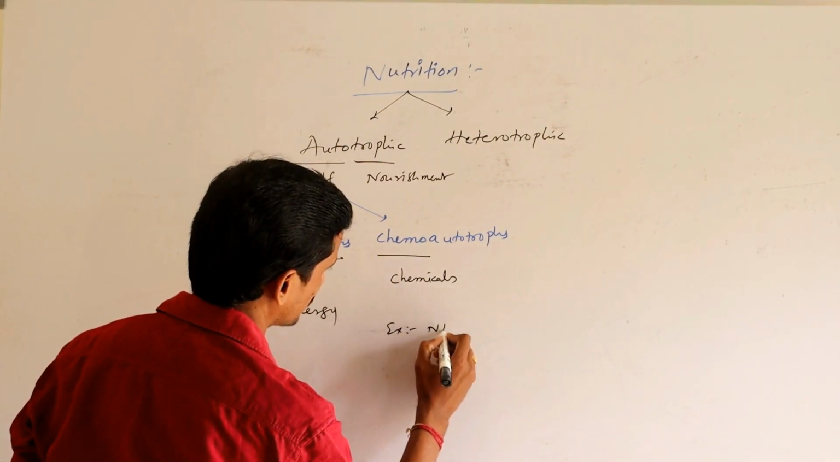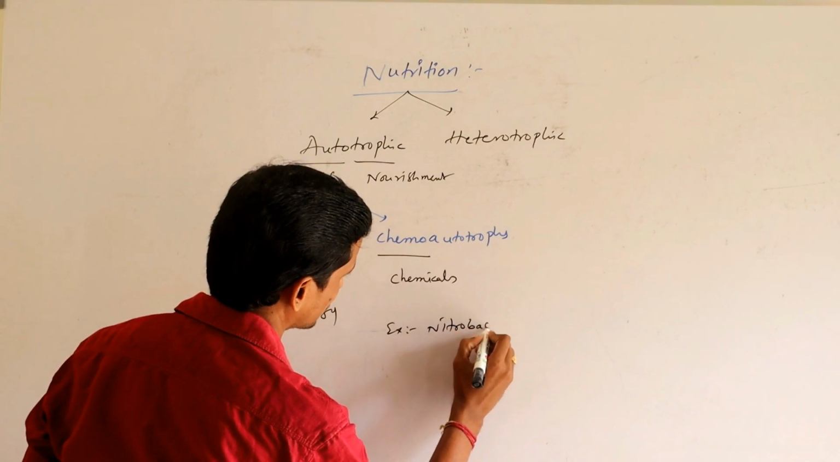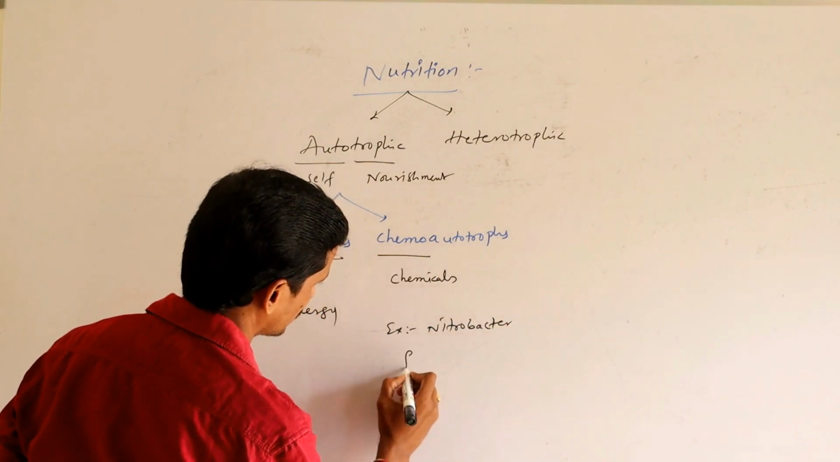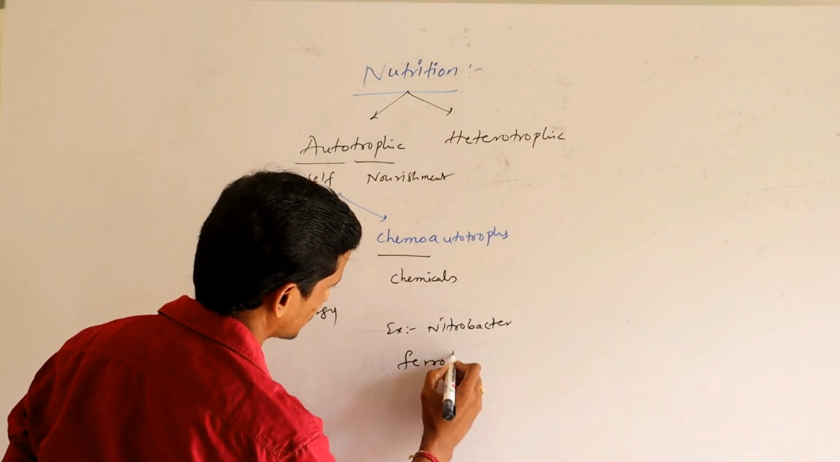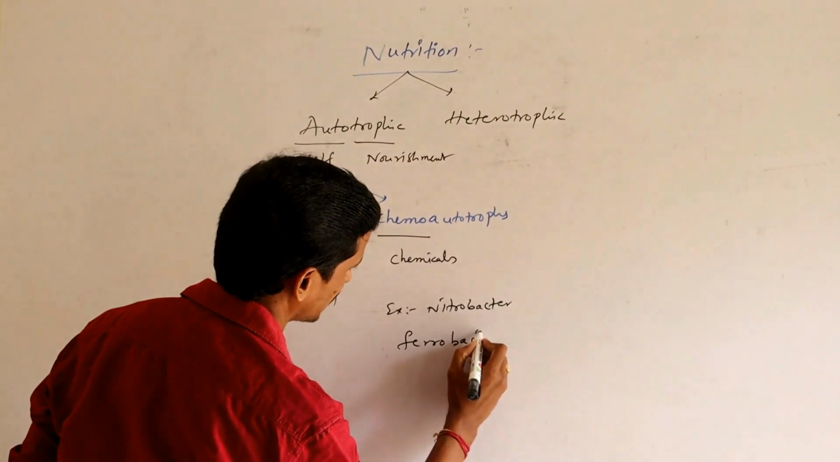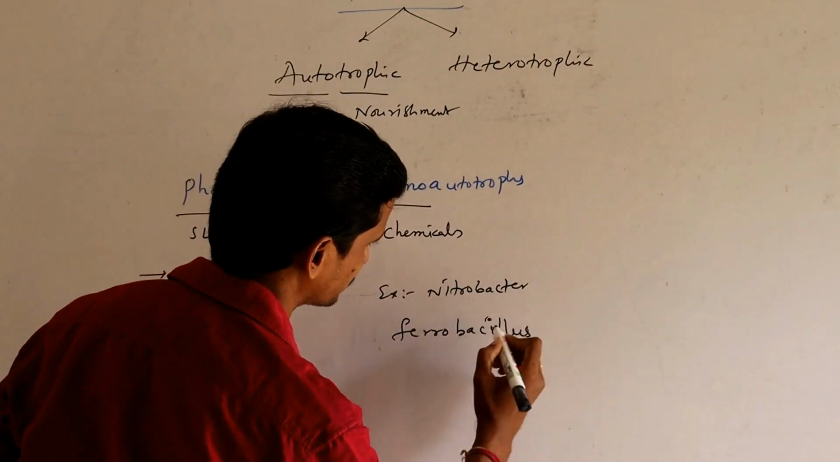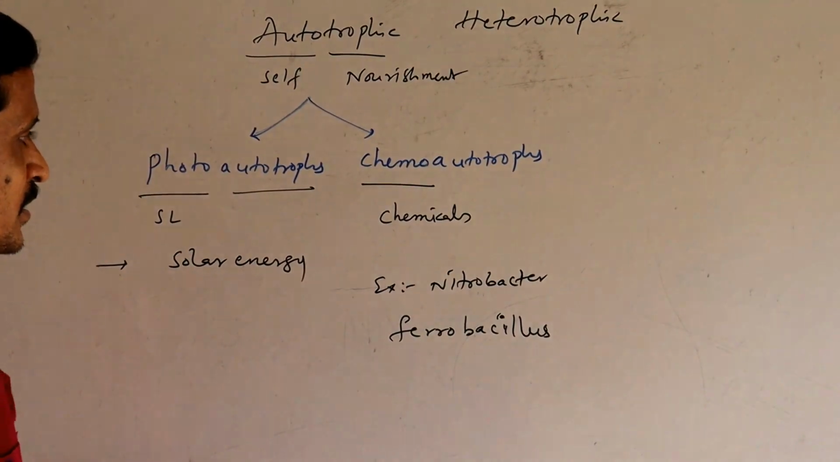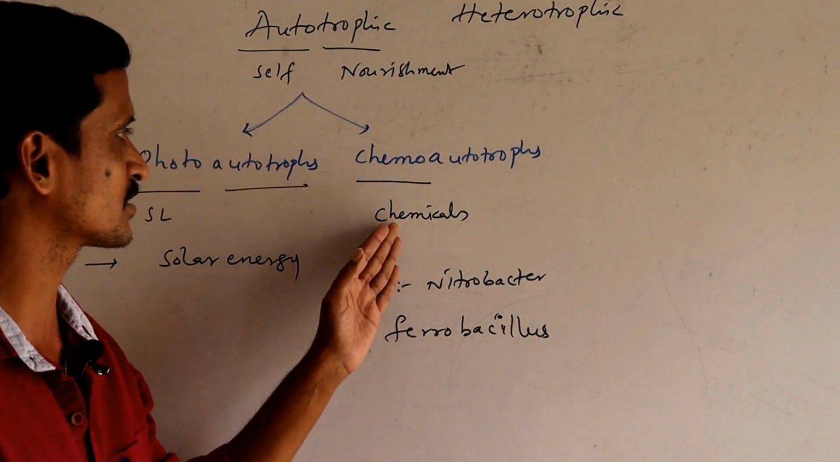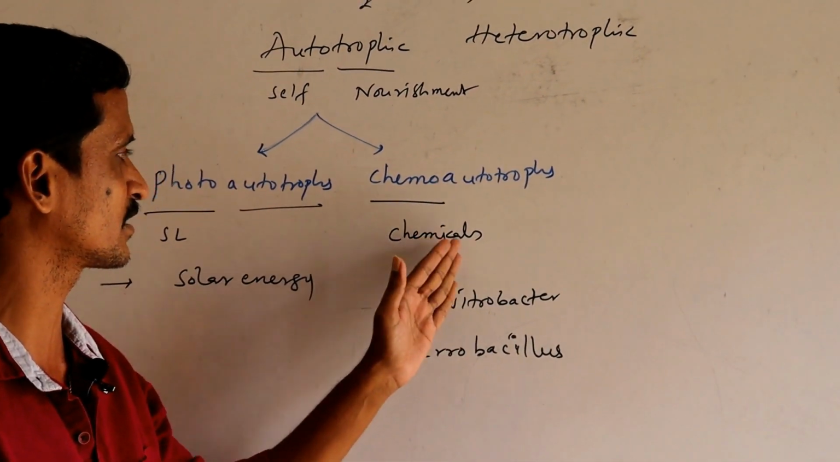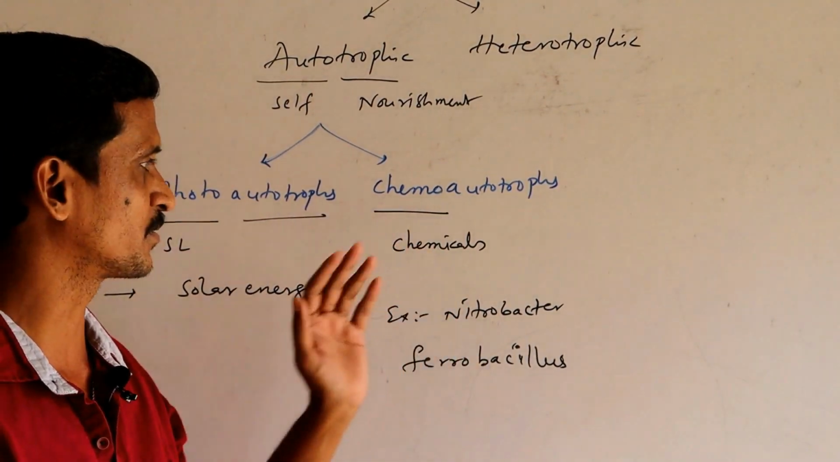Here examples are Nitrobacter and Ferrobacillus bacterium. This is iron bacterium, Ferrobacillus. So these organisms are able to synthesize their own food by utilizing the chemicals available in the surroundings.